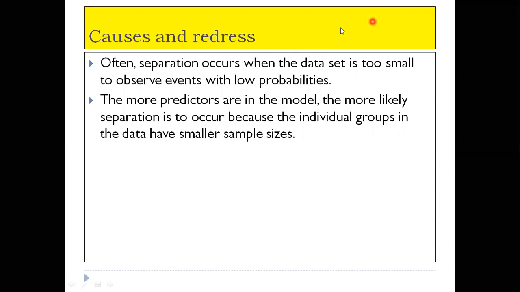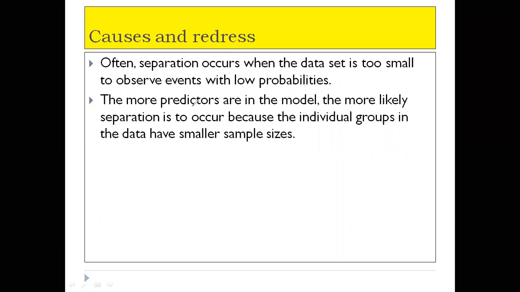When the dataset is very small, events with low probabilities may not be observed completely.